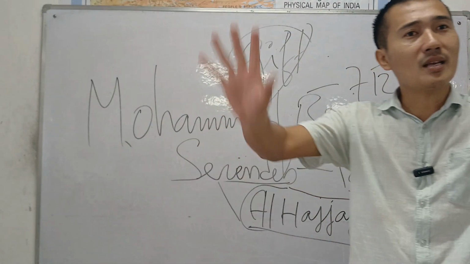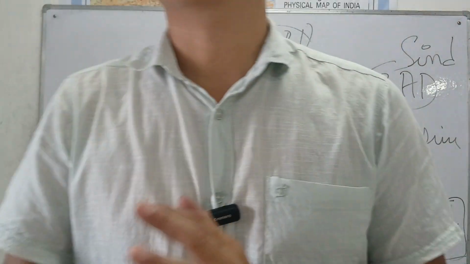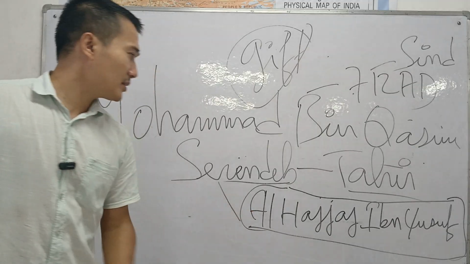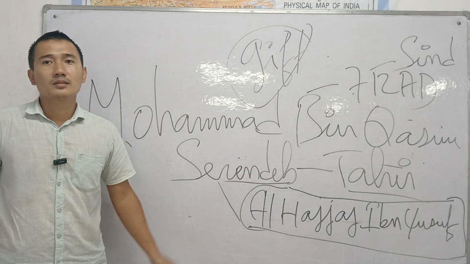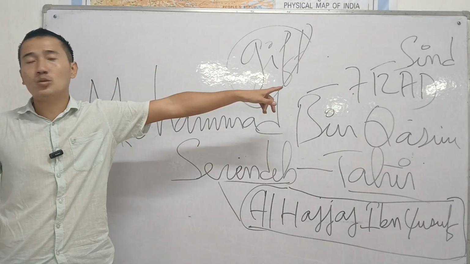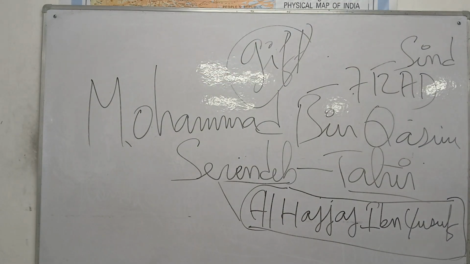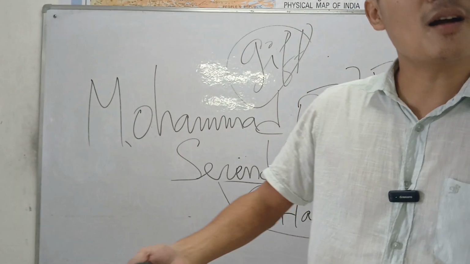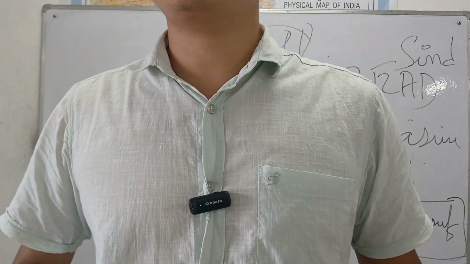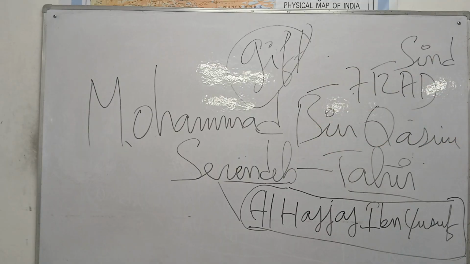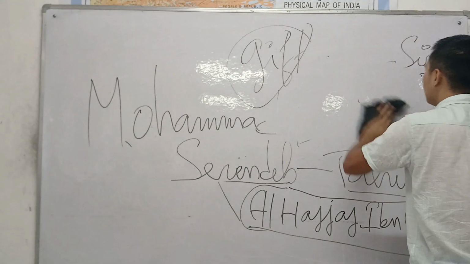No confusion, right? That's the basic story you have to know. Easy, right? The gift was stolen. So 712, you remember the year. It is a basic one mark question. If you make a silly mistake, they will never take you. The exam will never accept a silly mistake. Hard is hard, everyone feels the same thing, but a silly mistake, no. Please remember this: 712, because of this reason, Muhammad bin Qasim was the first Muslim invader of India.